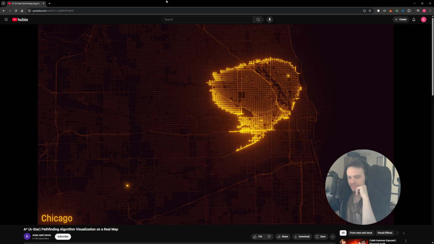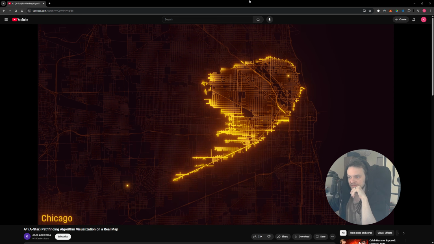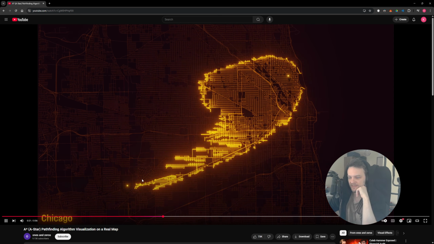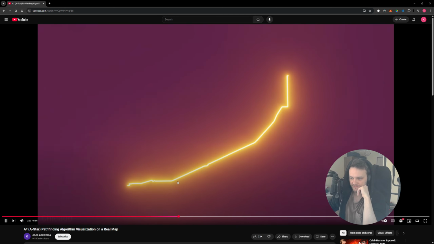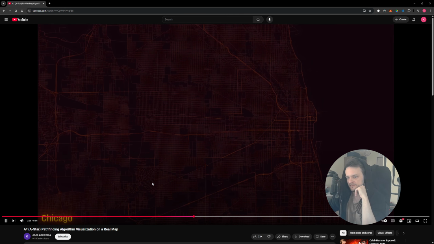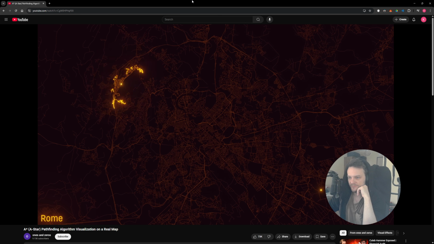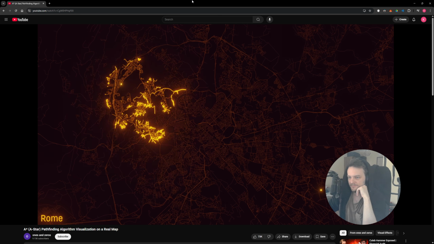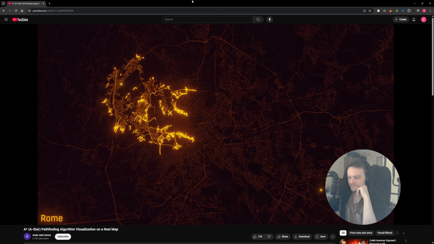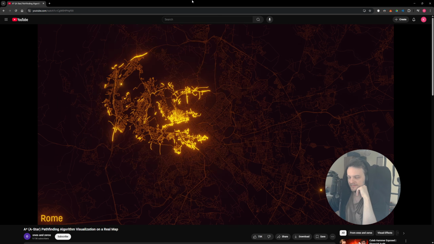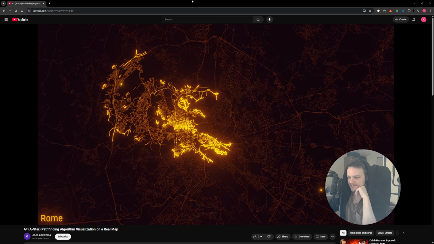So what this animation shows us is that it selects a beginning and an end and uses A-star to find a path in Chicago from A to B, and the same in Rome. It's like a spider web.